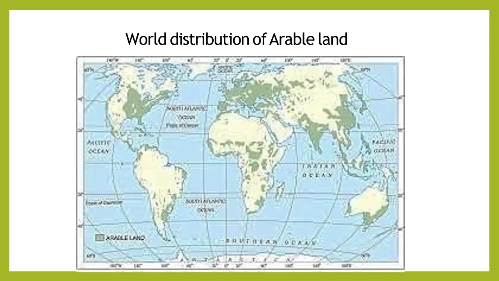So here is a picture of the world distribution of arable land. We can see that the maximum part is in Europe, and after that in South Africa, South America, and India, there is a lot of arable land. So once again, arable land means land where we can cultivate crops.